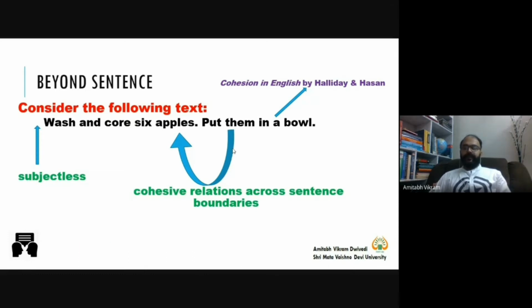So when you give a command, wash and core 6 apples, put them in a bowl, it is an instruction, and to whom you are giving the instruction, this subject is recoverable. It is understood that it is you that you are omitting.